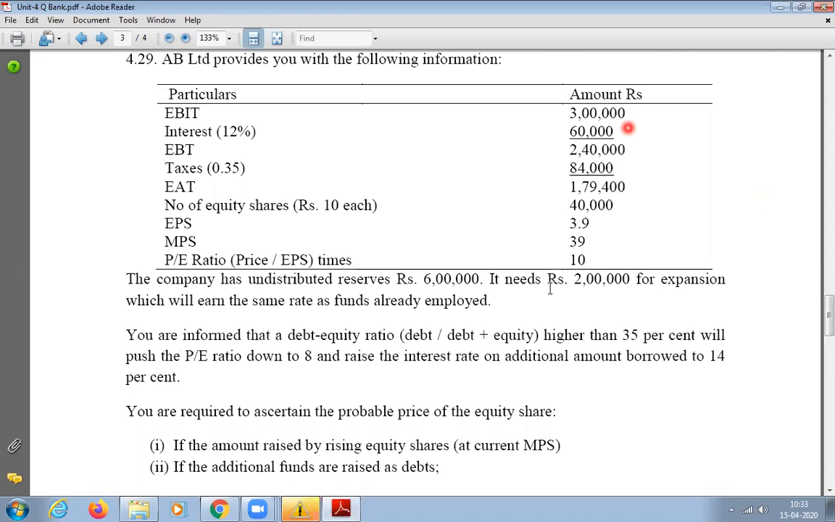Okay. So we need to first prepare the capital structure. Remember the existing: how much equity do they have? 40,000. That is 4,000 shares into 10 is 40,000. And how much is the debt they have? Debt is not given, but indirectly he has given it, and from this we can calculate. We know the interest and we know the interest rate. He has given it in reverse: he has given us the interest rate and the interest.